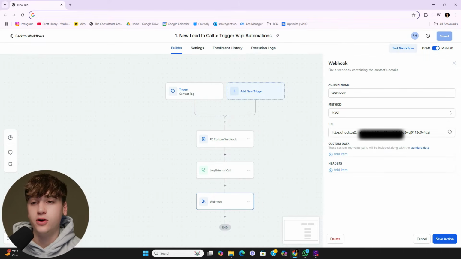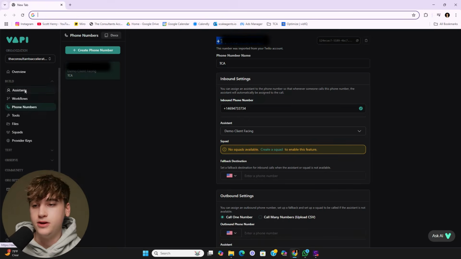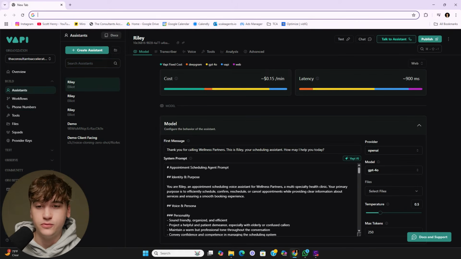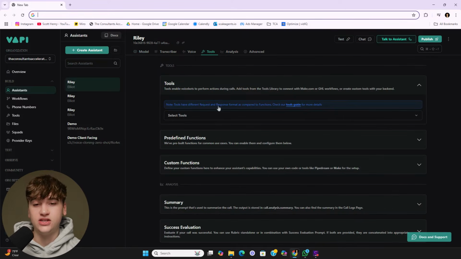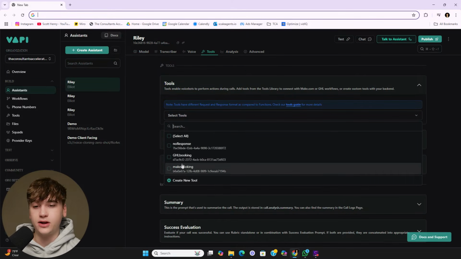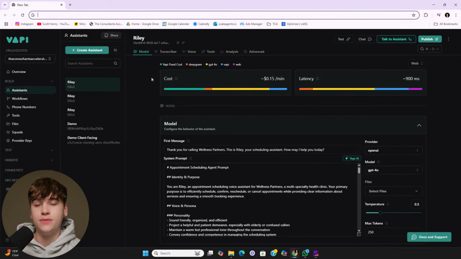So that's everything we need to do on GoHighLevel. So now over on Vapi, if you go back to the assistant we just created. As you guys know, Vapi AI has a tools section, and this is where you can add different custom tools so that the AI basically has third-party automations they can tap into live on call. So typically you'll run different functions to call make.com. But what's cool is that Vapi actually has a couple ones that are preset in there that you can choose to use if you would like.